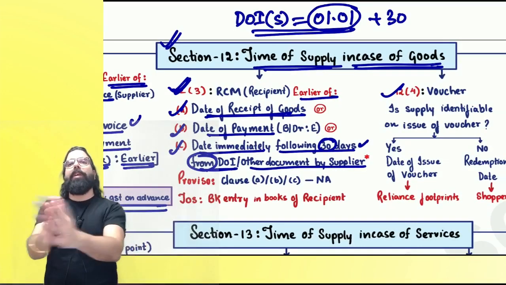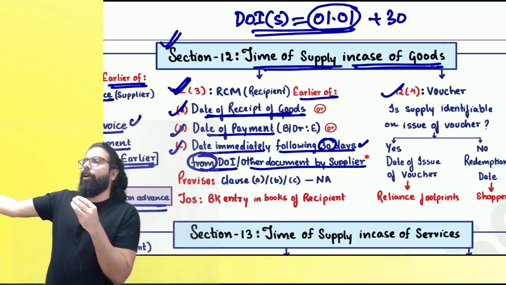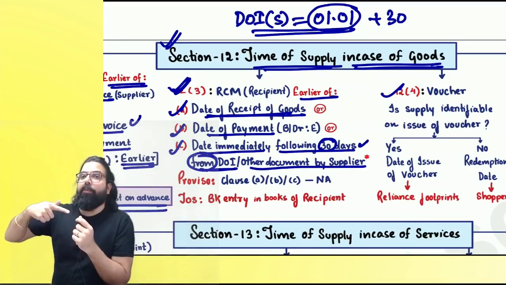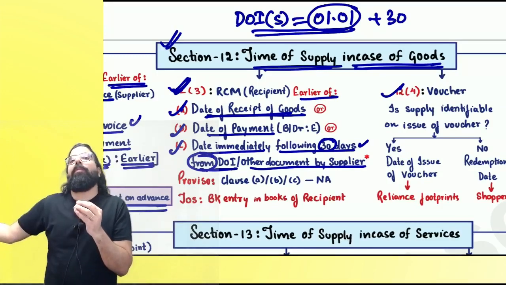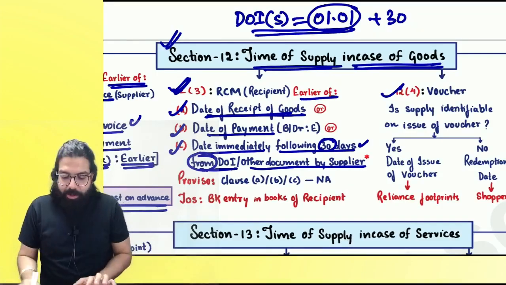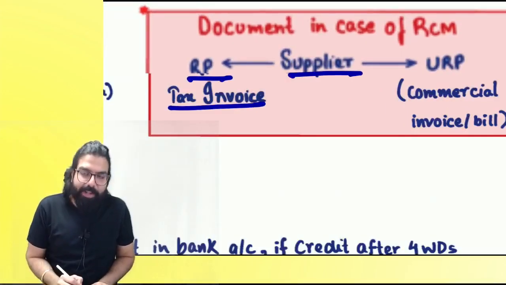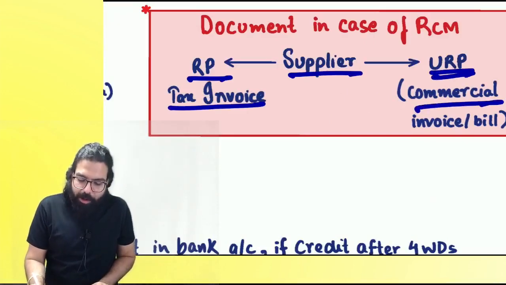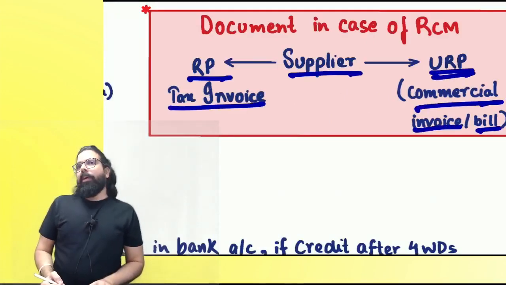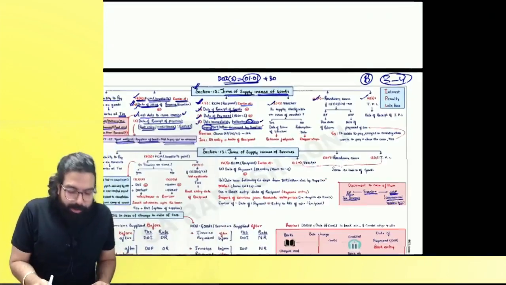See, in reverse charge, when will I pay? The date of receipt, the date of payment, or if he gives an invoice, or if he does not give an invoice, any other document he is giving. In case of reverse charge, if the supplier is registered, he will give you a tax invoice. If the supplier is not registered, he will give you a commercial invoice or bill. Is my point 100% clear to all? Yes, sir, point is clear.